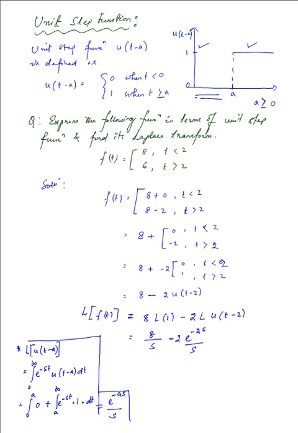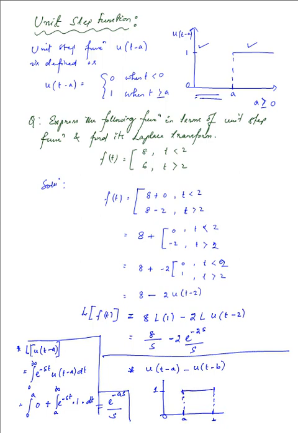Now there is one more thing that I would like to provide you information about, that if we were to represent this kind of a unit function graphically, that is u of t minus a minus u of t minus b, the unit step function will have a value 1 in the region where t is greater than or equal to a and t is less than or equal to b, and in the rest of the places the value is going to be 0.